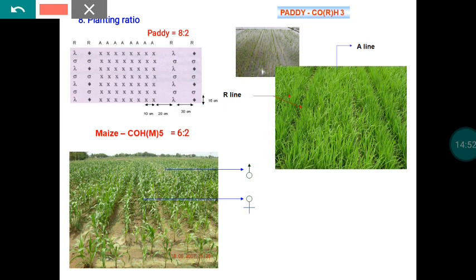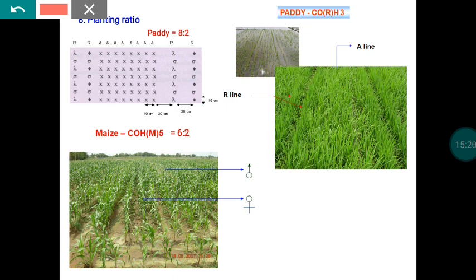In order to have a better seed set in the female rows, we have to maintain an adequate number of male parents. So maintenance of an adequate number of male parents is very important. Suppose the number of male parents is over and above that, then again we are going to waste the land. So we try to accommodate more number of female parents along with an adequate number of male parents.